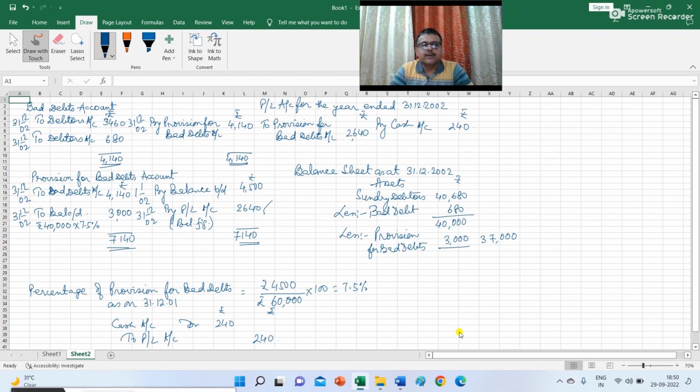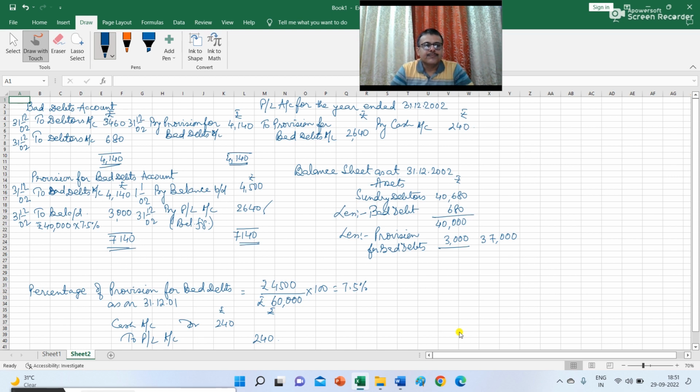So you can see here the ledgers that I have prepared: the bad debt account, the provision for bad debt account, the abstract of profit and loss account, and the abstract of balance sheet. In the small working, the required percentage of provision for bad debt as on 31st December 2001 was 7.5%, and the same percentage will be maintained on 31st December 2002.